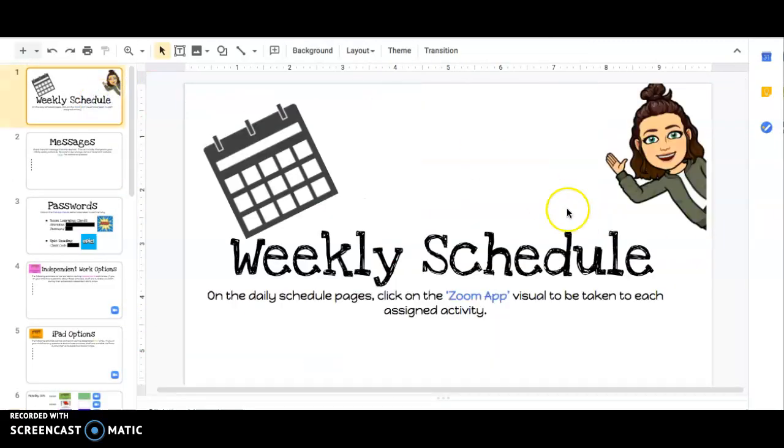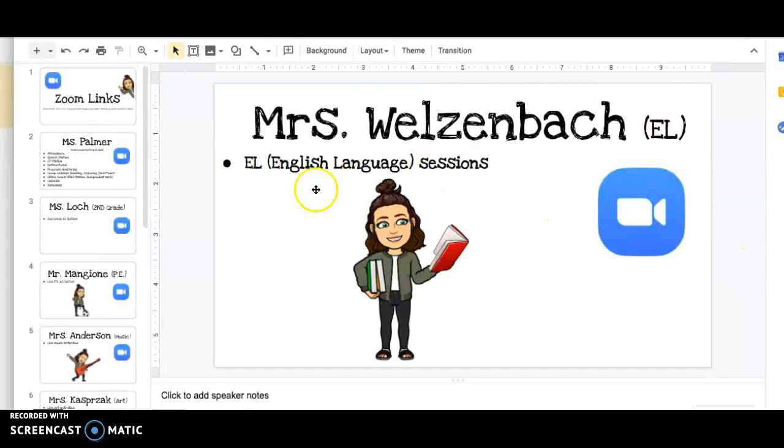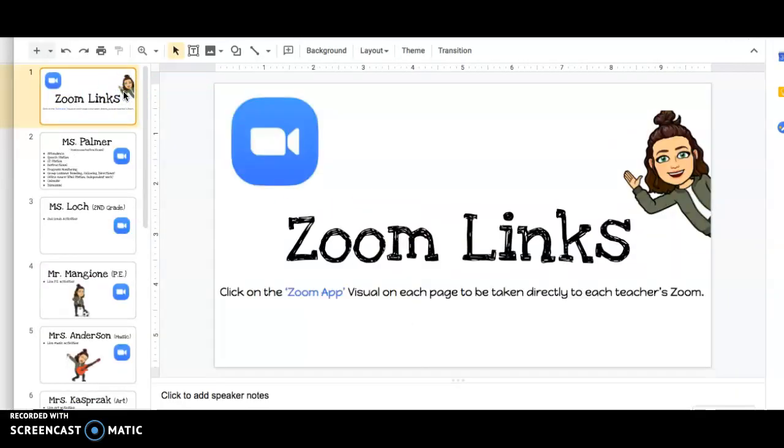Your weekly schedule as well as the Zoom links page can both be found via email, because I will be sharing them with you, as well as on your child's Seesaw accounts. I have assigned them as activities for you to just look at. You don't need to do anything with those activities. It is more just a place for you to visually see the various links and the schedule that your child has throughout the day.